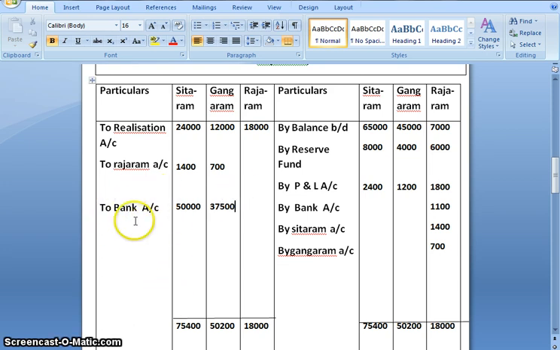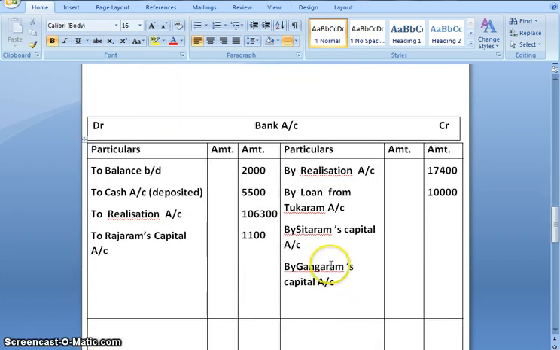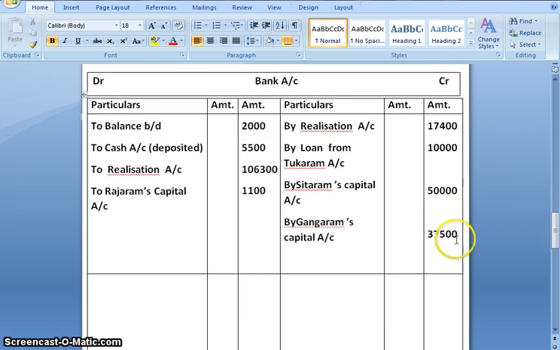Next effect would be in bank account. By Sitaram's capital, 50,000. Gangaram's capital 37,500.